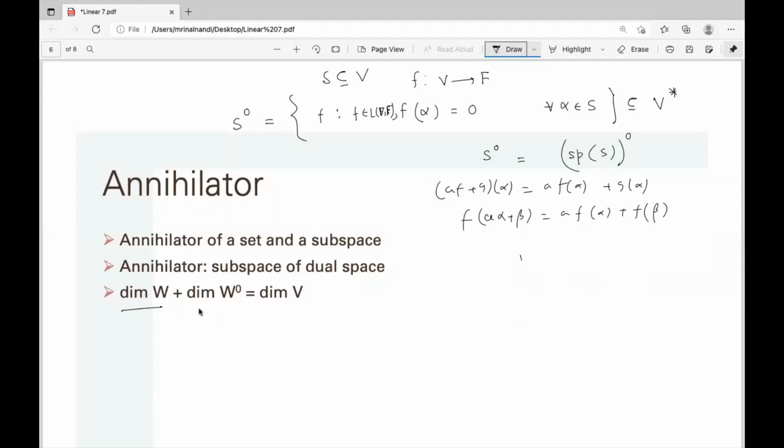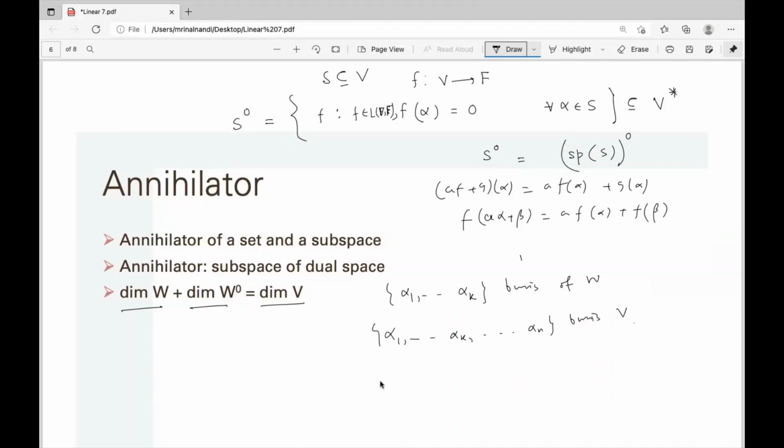So the dimension of V equals the dimension of W plus the dimension of the annihilator of W. You can easily check the outline of this proof. Say alpha 1, alpha 2, up to alpha k is a basis of W. We extend this to a basis of V.